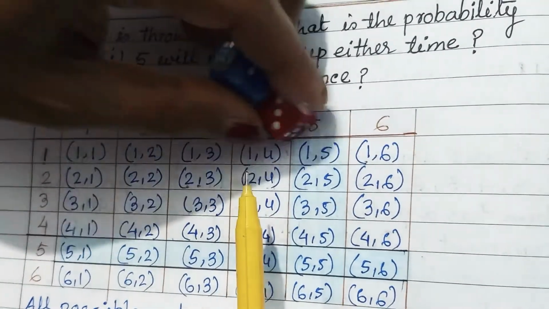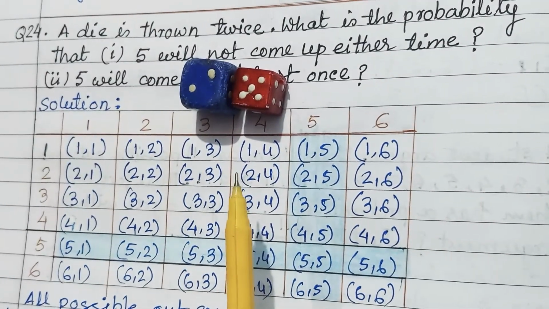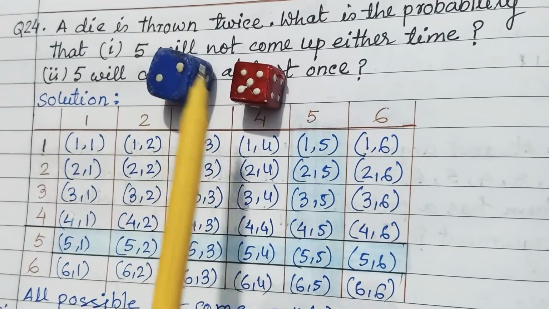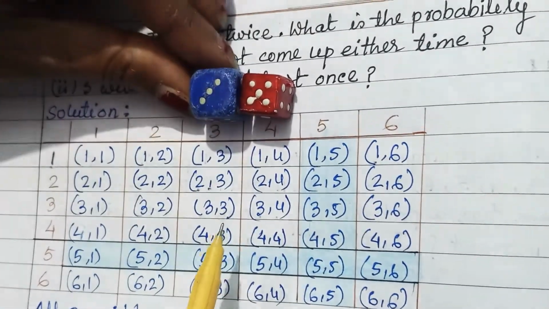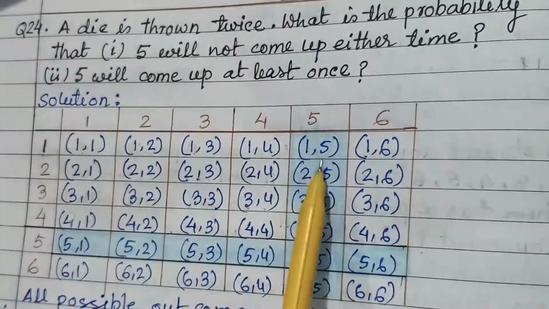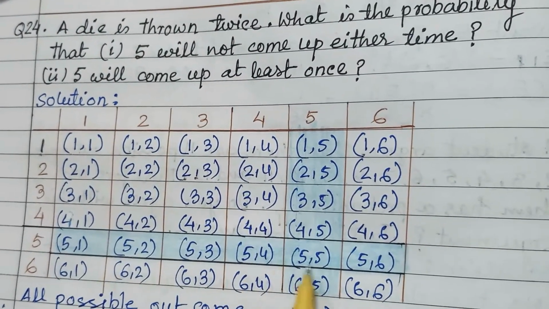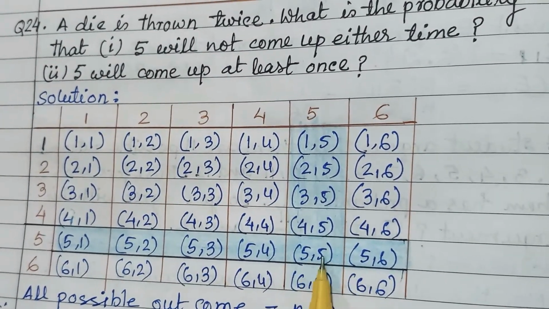That means anyhow 5 will be there, and in the other die it may be 5 or anything else. So in this way 1 5, 2 5, 3 5, in these numbers and these numbers, 5 comes at least one time or 2 times.